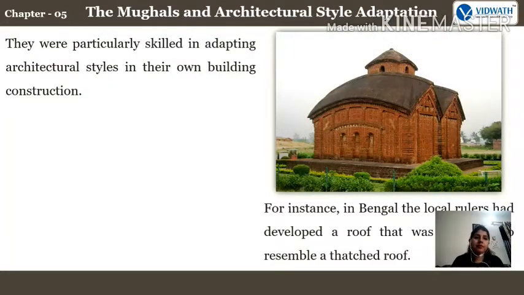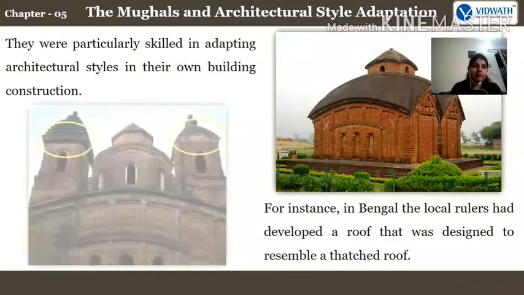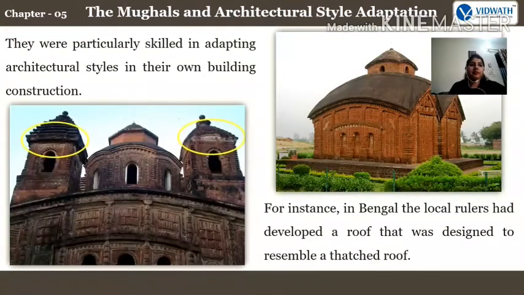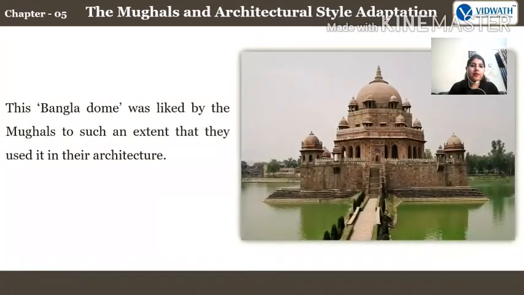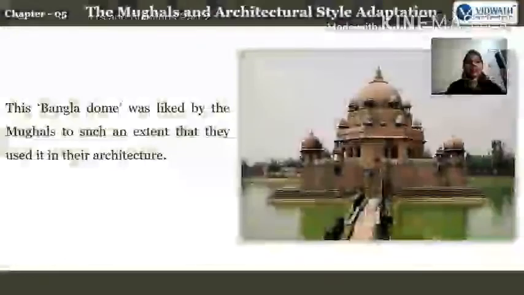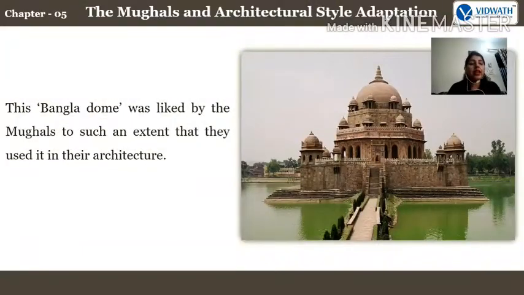For instance, in Bengal, the local rulers had developed a roof that was designed to resemble a thatched roof. You can say it resembled it, right? This Bangla dome was liked by the Mughals to such an extent that they used it in their architecture. Whenever they saw any different kind of architectural design, they used to construct it in their own buildings. Whenever a Mughal visited any other kingdom or area and found something beautiful, they started constructing it in their own kingdoms. Okay.